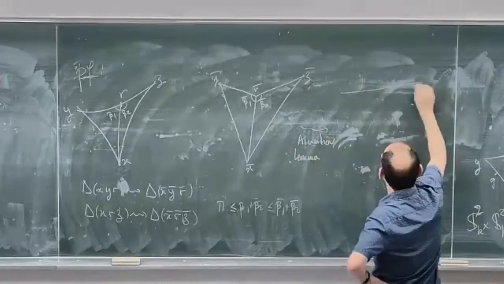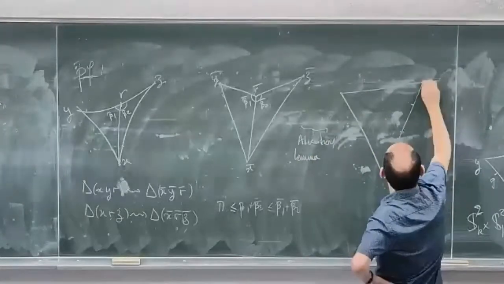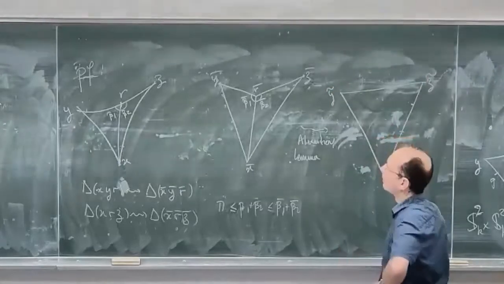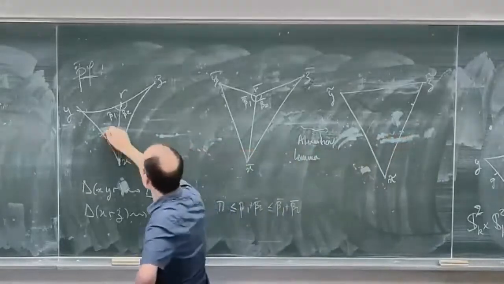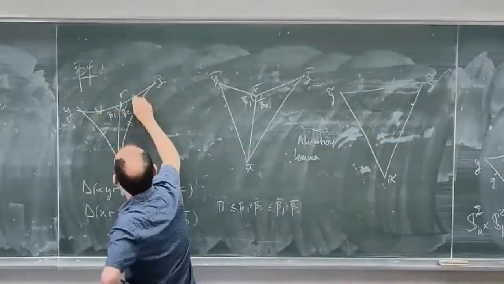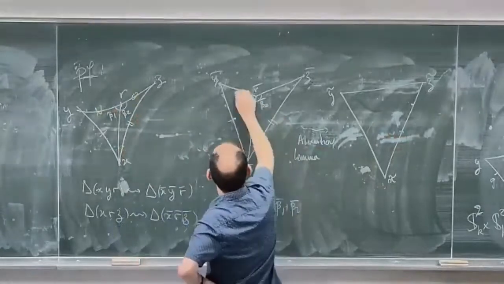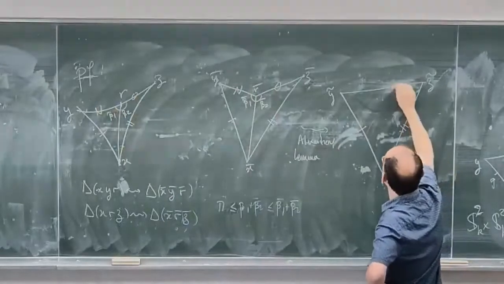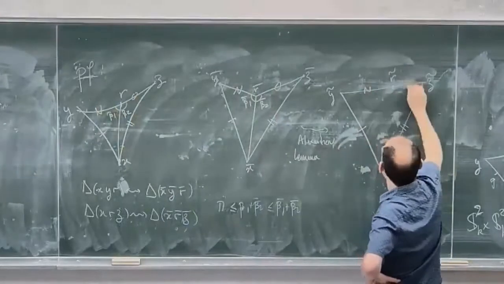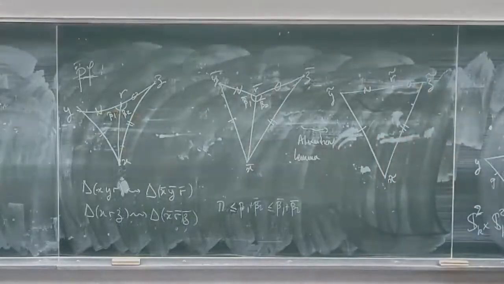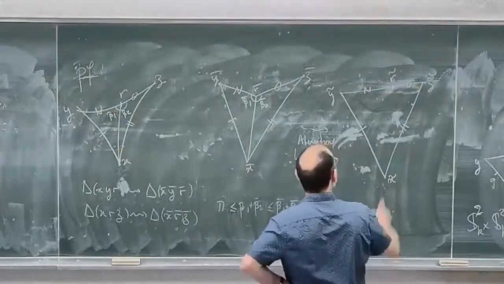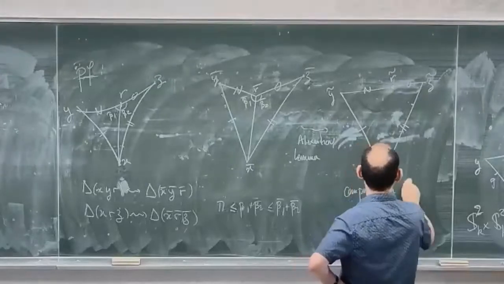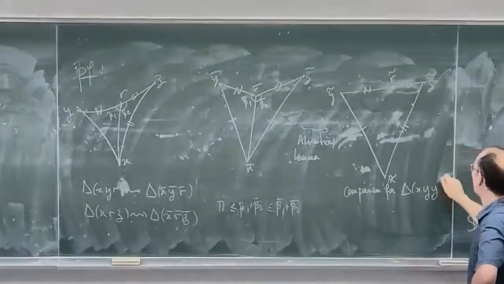And I construct a comparison triangle X tilde, Y tilde, and Z tilde, whose lengths are the same. So here I have the same lengths. And I will have some R tilde here with the same lengths. Okay, and this is a comparison triangle for my initial triangle XYZ.